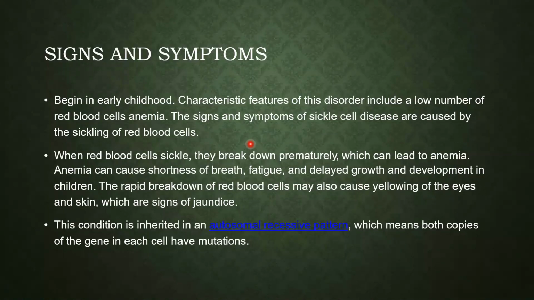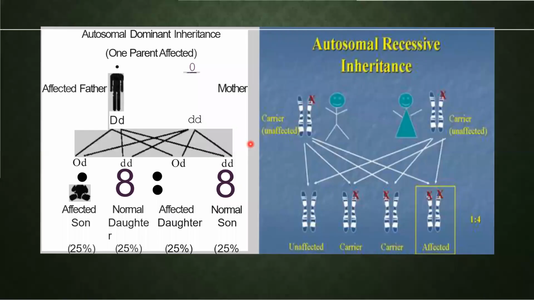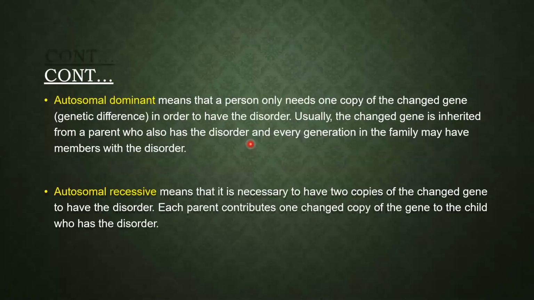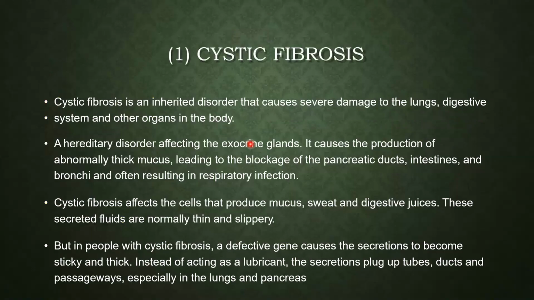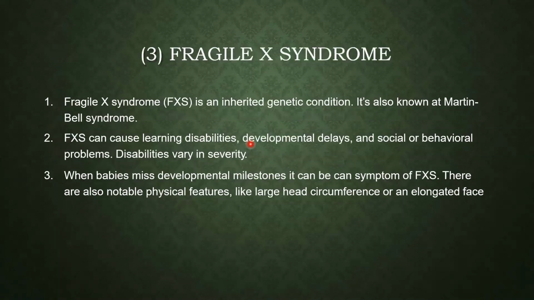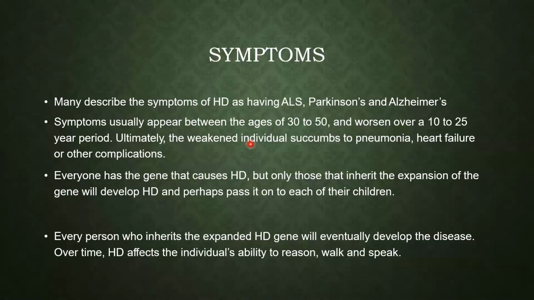In this section you have to read about what a single gene disorder is, and what the different varieties are, like autosomal dominant and recessive. What are the main criteria of these varieties? That means how they are regulated and how they are inherited. Then you have to read about the symptoms of the 5 diseases: cystic fibrosis, sickle cell anemia, Fragile X syndrome, Huntington disease, and finally muscular dystrophy.